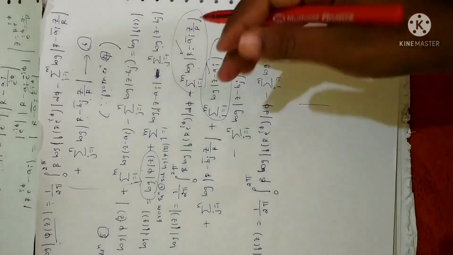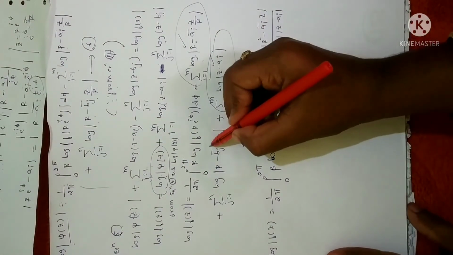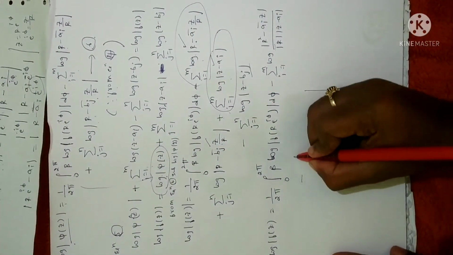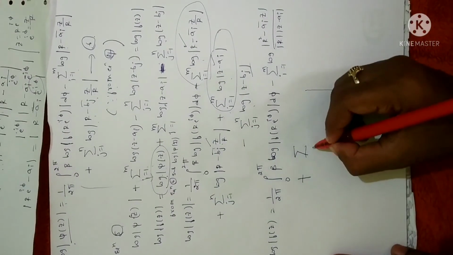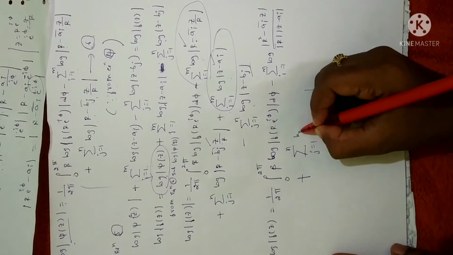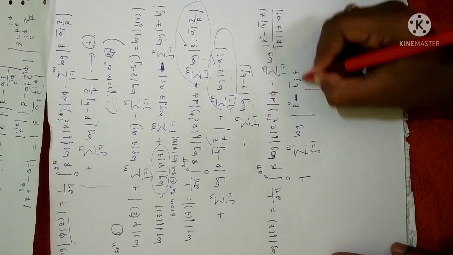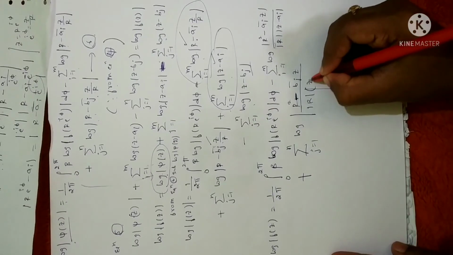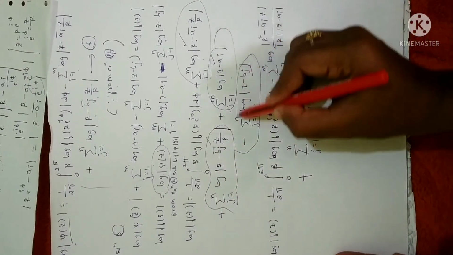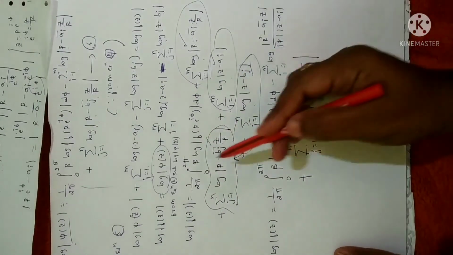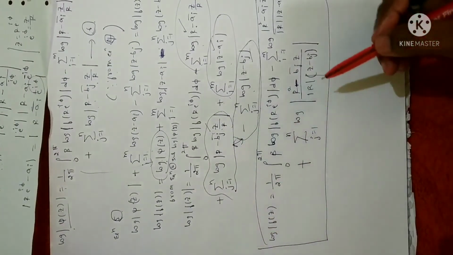Fine. Similarly, when you keep simplifying the terms, it will take time as well as much space, so that is why I am writing it directly. Combining these two terms, take minus as a common term again, as I have just shown you. Minus of minus will become plus. You will get j equals 1 to n logarithm of, in place of a_i, you will get b_j. Same simplification, if you want, you can check this. I have shown it for your reference, z minus b_j. When you combine this term with this term, taking minus as a common term and applying properties of logarithm, you will get this. And this will be the required proof of the Poisson-Jensen formula.